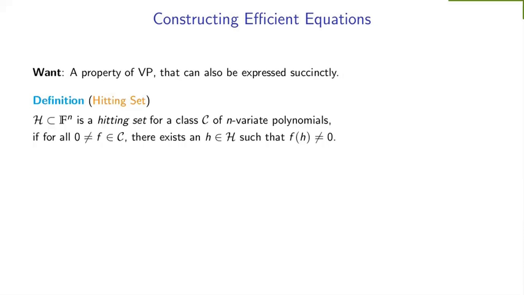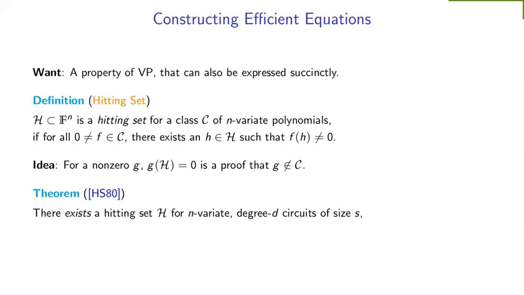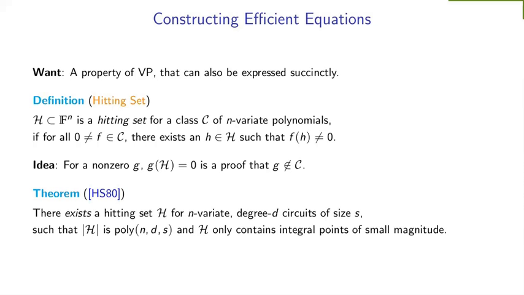So the idea is to use the contrapositive of the definition of hitting set. What do you mean by that? So suppose I have a non-zero polynomial g and it vanishes on every point in the hitting set, then that itself is a proof that g is definitely not in C, right? And moreover, we know that for all little n, little d, and little s, there exists a hitting set H for all n variate degree d circuits of size s, such that firstly, it has size that is efficient in all these three parameters. And moreover, H only contains integral points, and that too of small magnitude, right? So this has all the right ingredients for us to use.